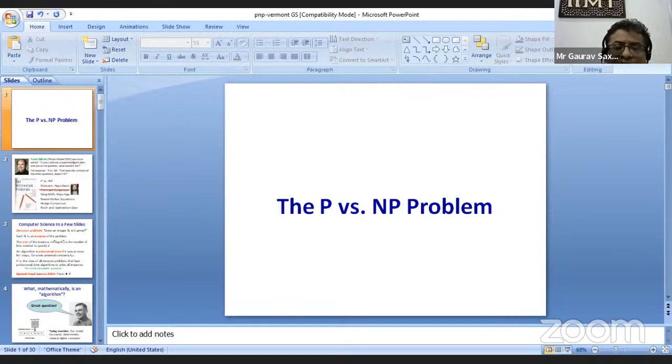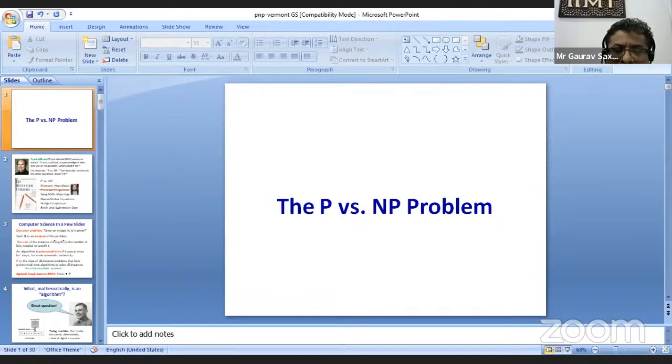The first slide shows you the significance of this problem. It is very famous. It is referred to, even outside the circles of computer science, as a very significant fundamental problem. It is not just a problem in computer science; it has implications for other branches of knowledge also, because this quote is from a physics Nobel Prize winner of 2004. So let's talk about what P and NP are, so that we can understand why this Nobel Prize winner thought that P versus NP was such an important problem.